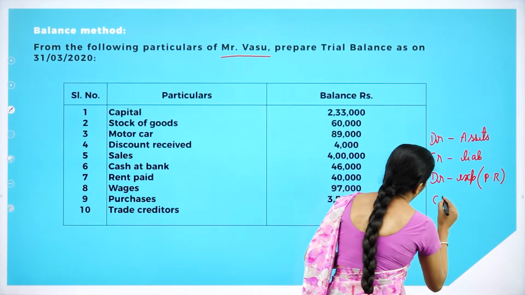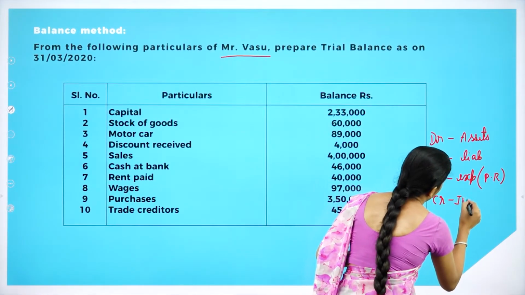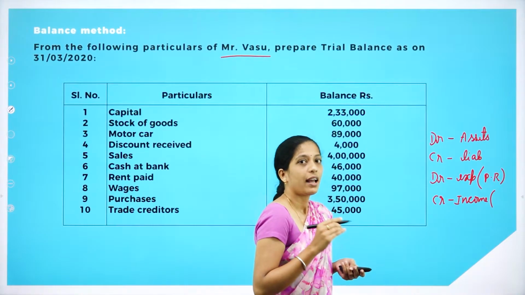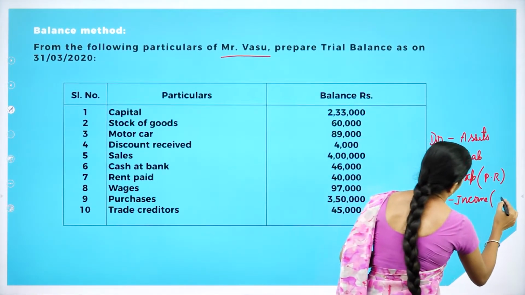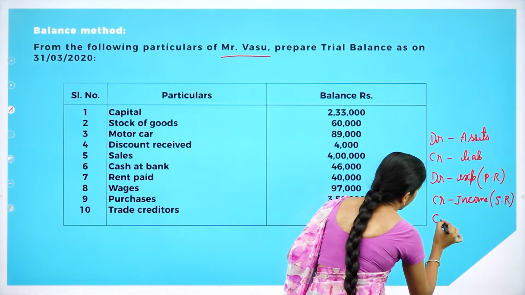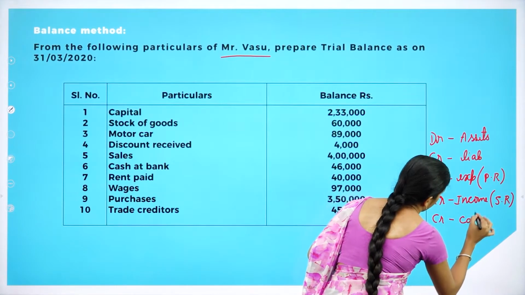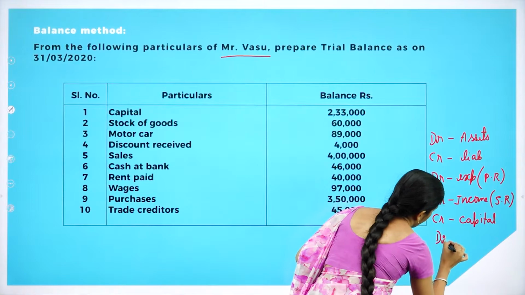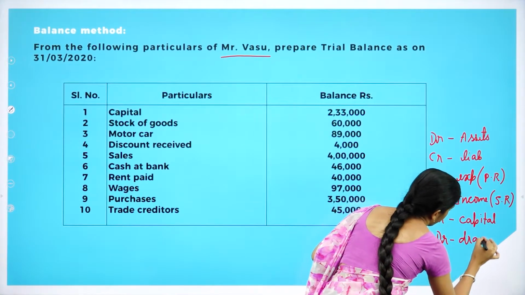Next, you will credit all the income except sales return. Next, you will credit capital and you will debit drawings.